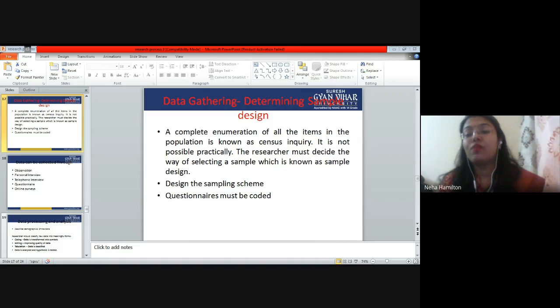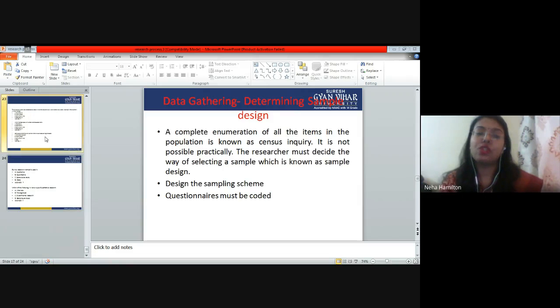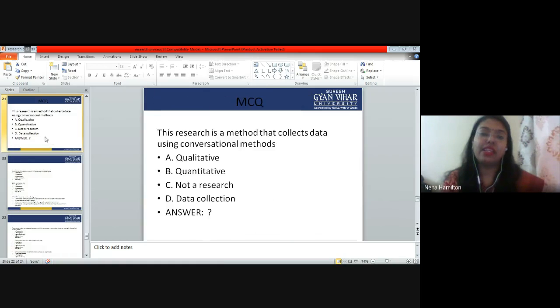The method of collecting data is also important, and sampling is important, because as I've already told you, census inquiry is not possible, right? Census inquiry means going for an inquiry that includes each and every person in the population, which is very difficult. It is very time consuming. Okay, so that's why it is not possible.